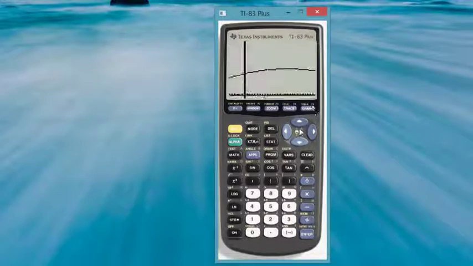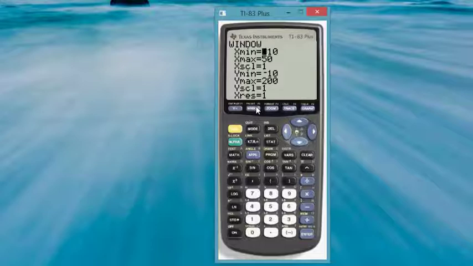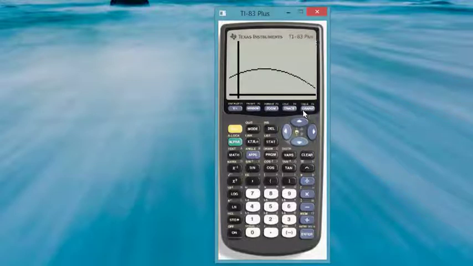Let's try that. Oh, maybe you were right. I'm going to make the x max go out a little bit more. Hockey's got 82 games, right? How does that look? That's a little bit better.